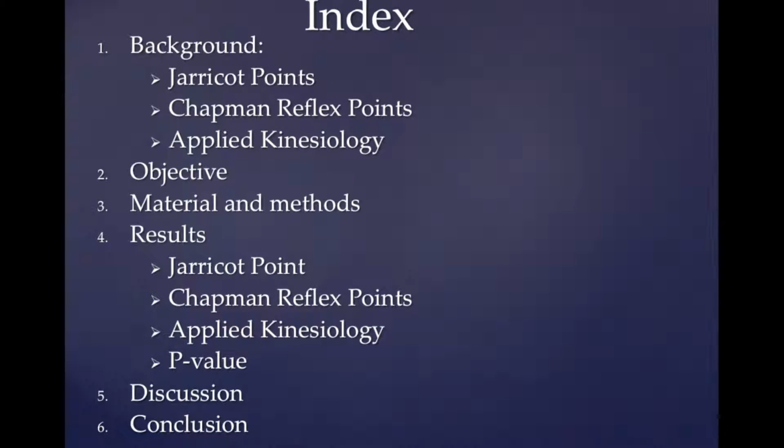First, we want to introduce the background of Jarricot points, Chapman reflex points, and muscle-organ relationships according to applied kinesiology, to subsequently discuss the objective of the study. Afterwards, we will explain the material and methods that are used to accomplish the objective, followed by the obtained results, which are demonstrated with graphs and tables. At last, we will discuss the results and end with a conclusion.